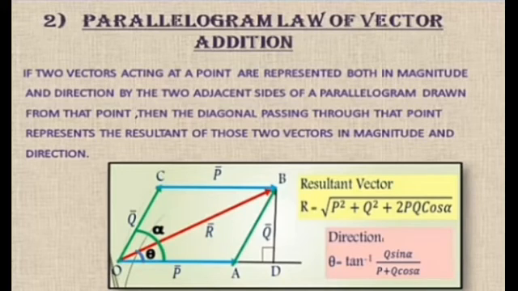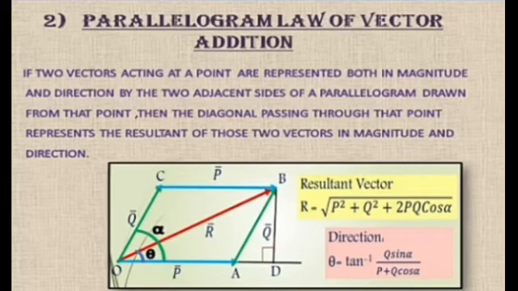It means if we consider two vectors P and Q represented by OA and OC in the diagram, then to get the resultant of these two vectors, we just draw a parallelogram. To draw a parallelogram, we take the parallel line of vector P, that would be CB, and another parallel line of vector Q, that would be AB. Hence, we get a parallelogram OABC, and the diagonal OB represents the resultant vector R of the vectors P and Q.